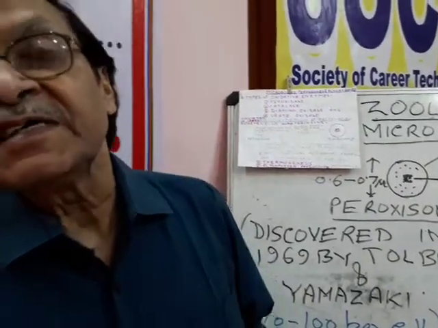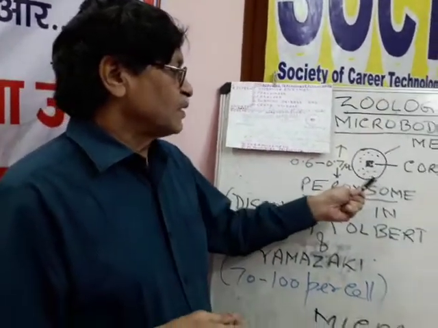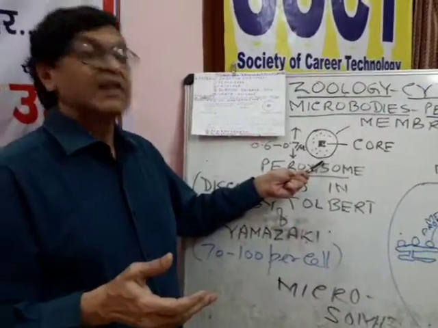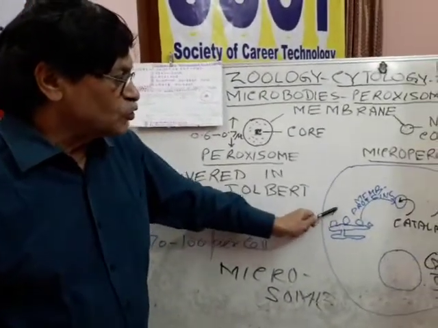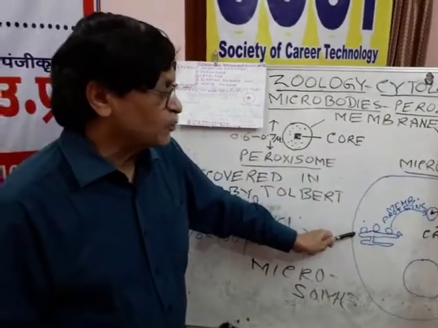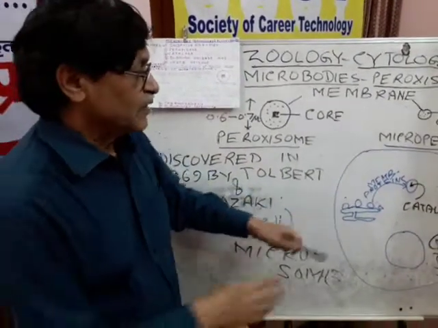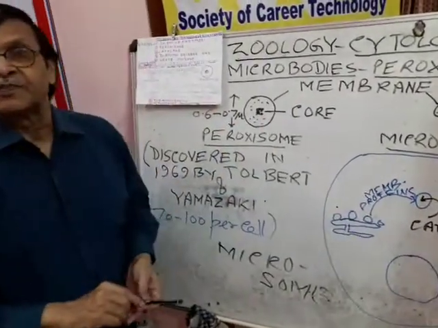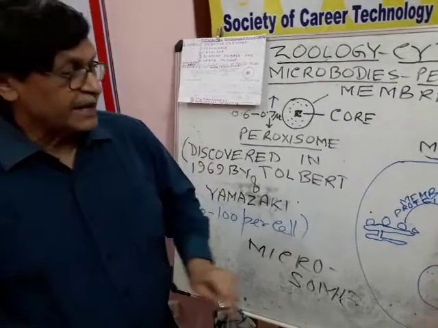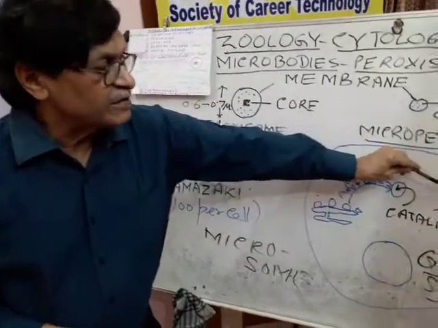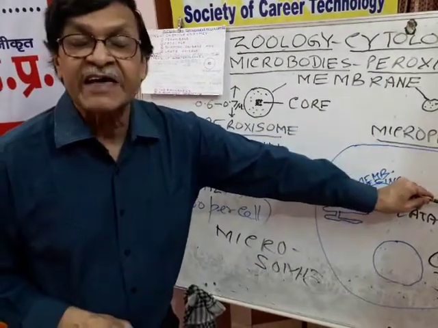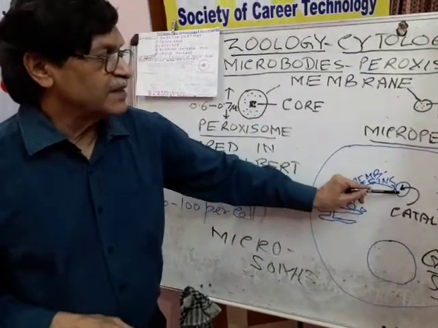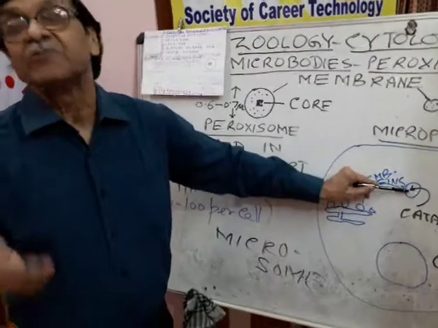One more interesting thing is that the membrane of the peroxisome is formed by the ribosomes of the rough endoplasmic reticulum, or RER. But the enzyme content, catalase, etc., is synthesized in the free ribosomes in the cytosol part of the cell, and from there they get accumulated inside the peroxisomes.